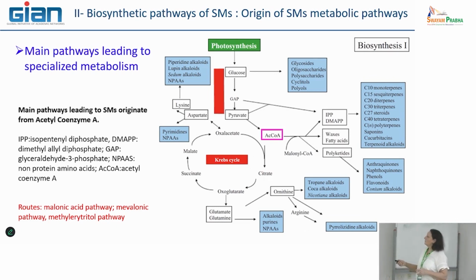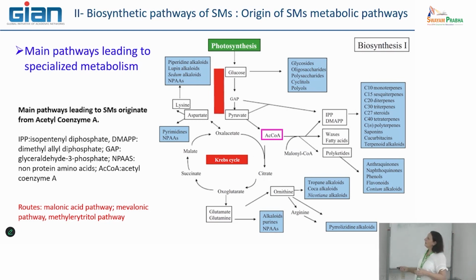Okay, and what you can also observe here is that the Krebs cycle is very important because it can also be the initiation point of several metabolic pathways, by this one, aspartate, but also with glutamate, which is at the origin of ornithine and arginine production, and I showed you before that they are very important to initiate, for example, the alkaloid pathway, and so on and so on.